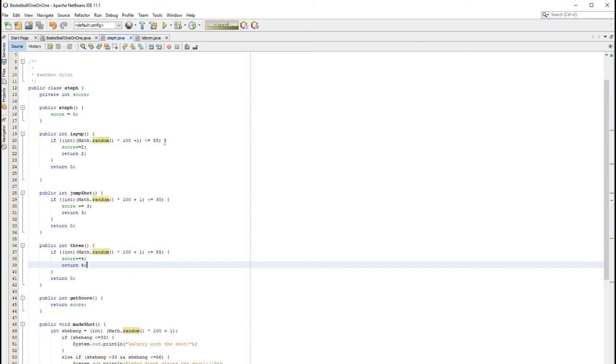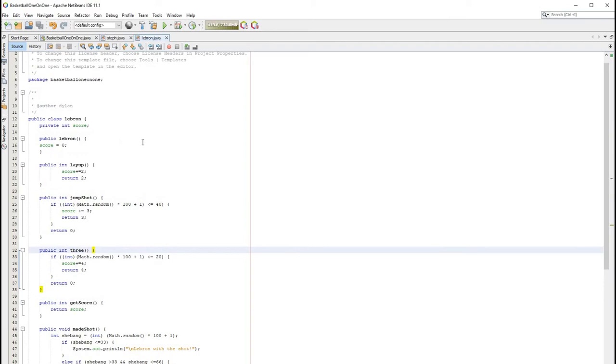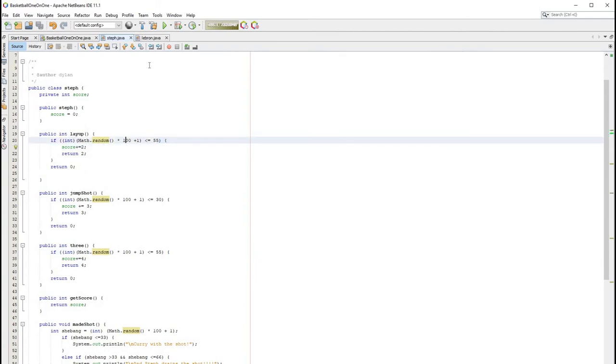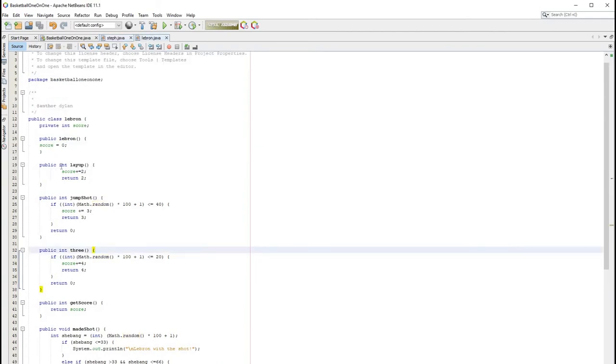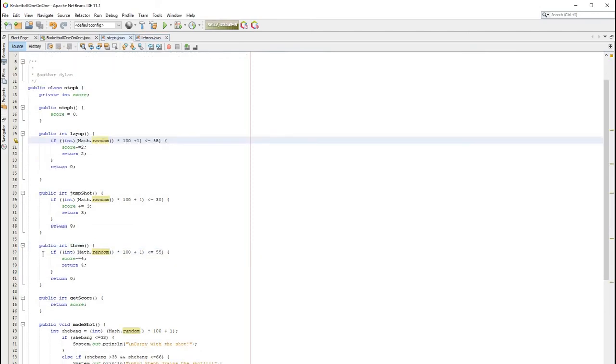And so I was actually going to use the actual scoring percentages for each basketball player, but I realized Steph is kind of too OP, so I had to make sure that Steph wasn't too good, and I had to ensure that LeBron at least had a chance against Steph. So with Steph, he has a 55% chance of making a layup. With LeBron, I made a 100% chance. So if you put up a layup, you're getting 2 points automatically. But then to counter that, LeBron's 3-point percentage is really bad. It's only 20. Steph's 3-point percentage is 55.